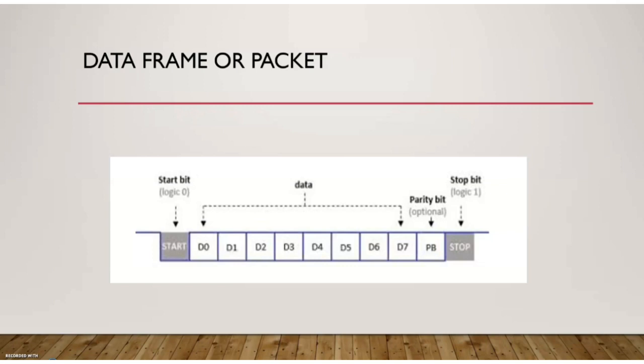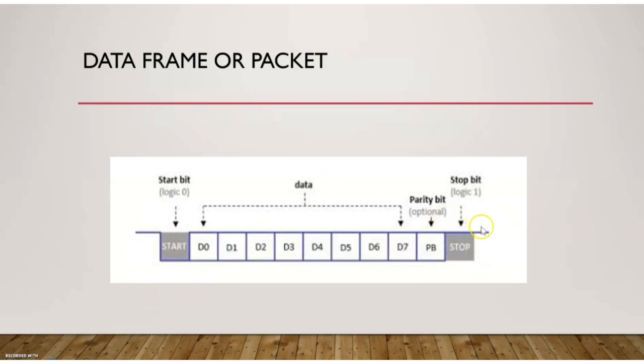So what is the UART doing? It sends bit by bit continuously, but the receiver has to differentiate each and every packet. The start and stop bits are the mechanism for differentiating various packets. When it receives a high to low transition, it understands that this is the beginning of the next packet.